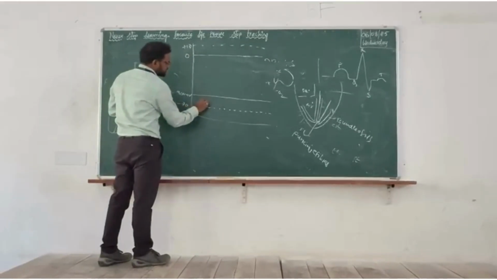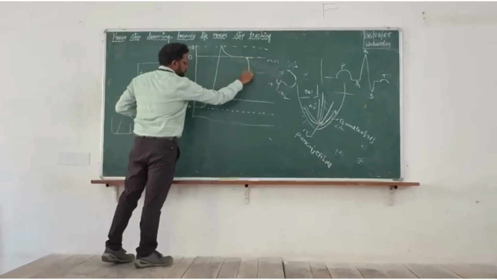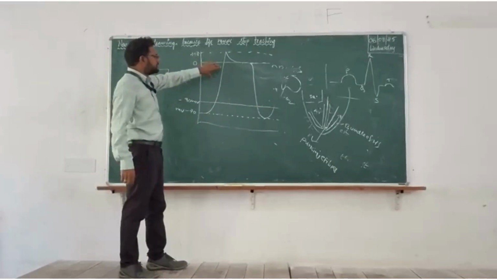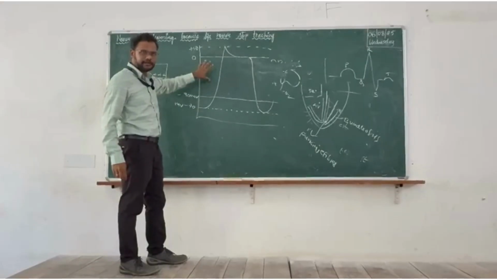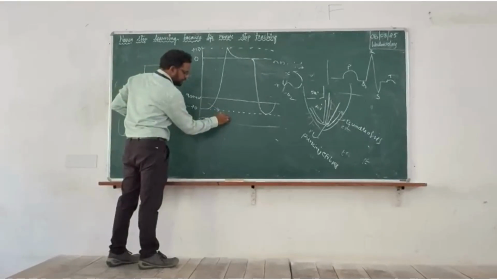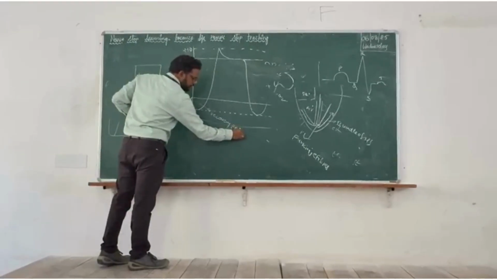So your electrophysiology graph will appear like this. These are the different phases. Initially, the cell will be having a recovery period. It will take rest.